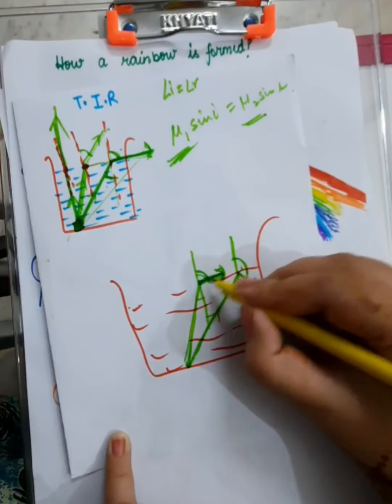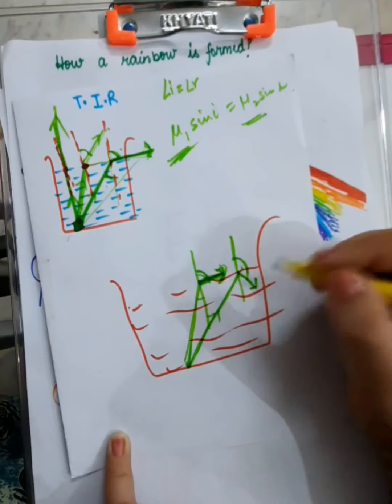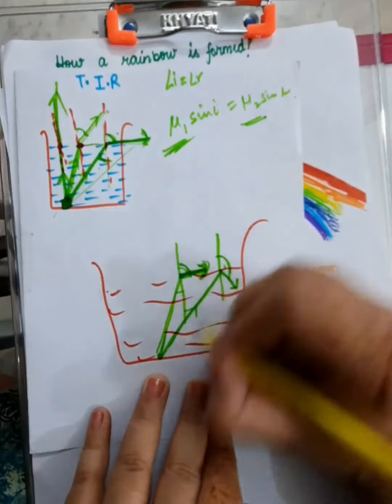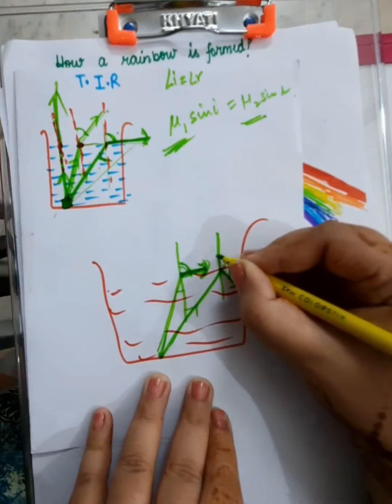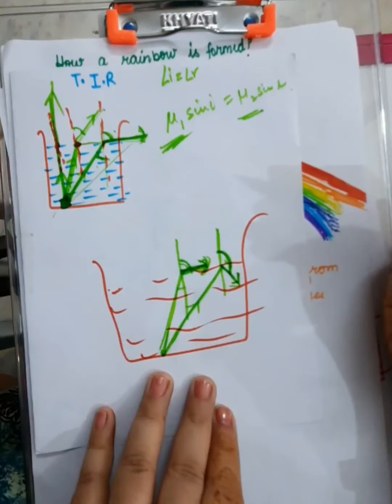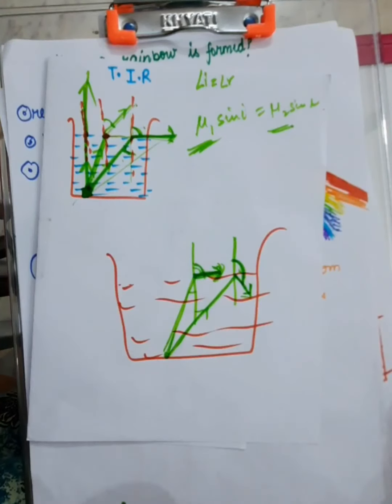So after the stage of critical angle, the refracted ray has bent so away from the normal that it eventually comes back to water again. So this is known as total internal reflection, that actually refraction has taken place.